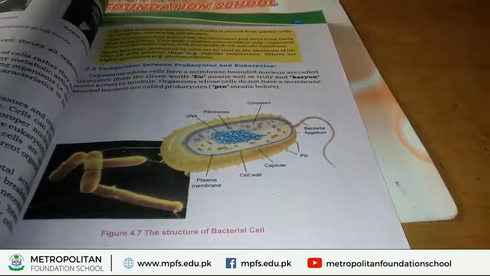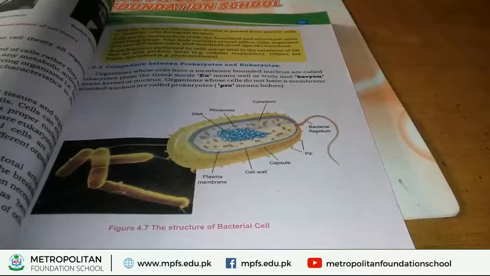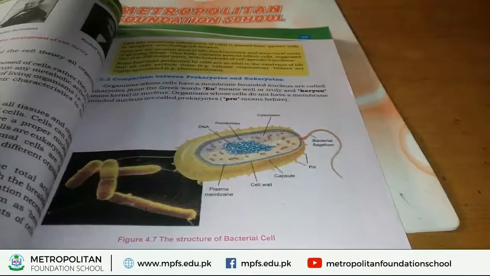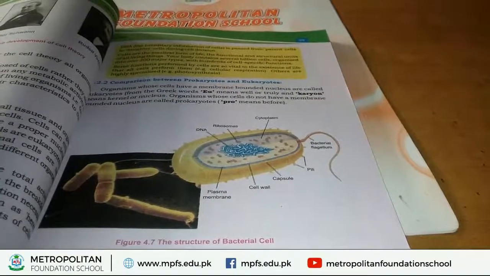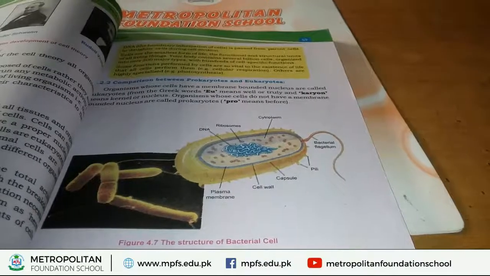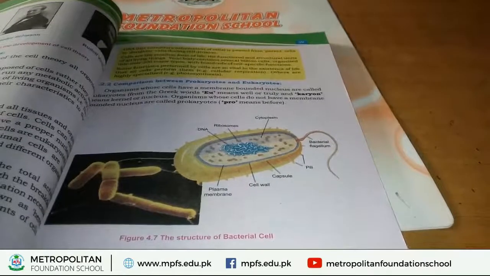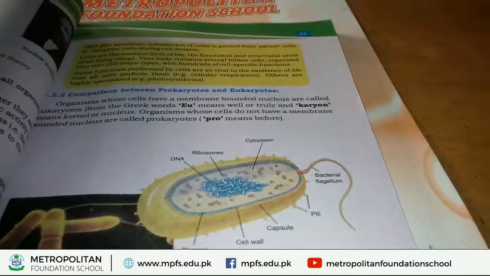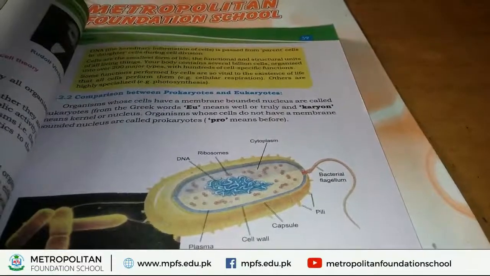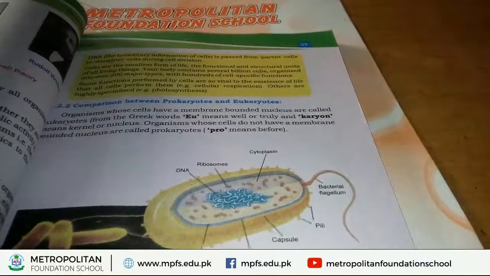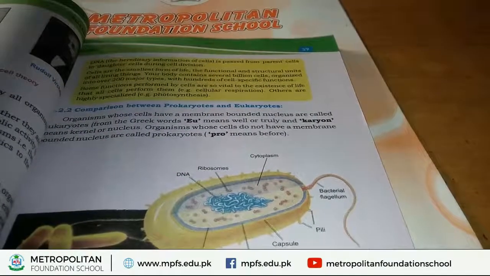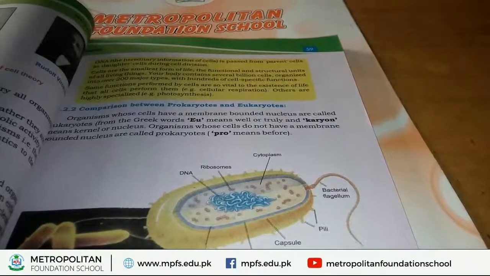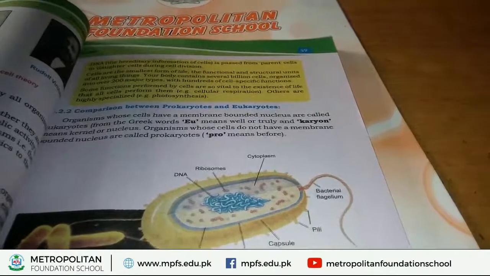Look at this picture. It is a structure of a bacterial cell. It is an example of prokaryotes because in a bacterial cell DNA is present and DNA is a part of the nucleus. Bacteria and cyanobacteria are also examples of prokaryotes. Now we define the next term, that is eukaryotes. The word eukaryotes is composed of 2 words. Eu means well or truly defined and karyon means nucleus.